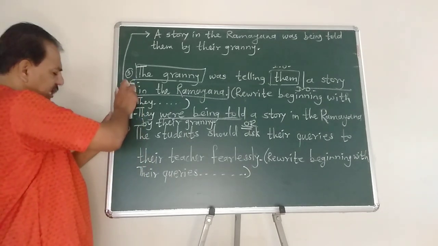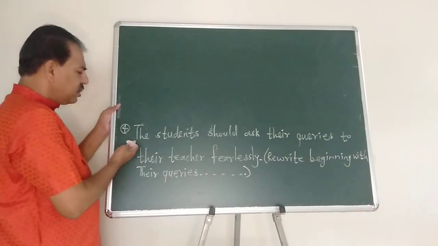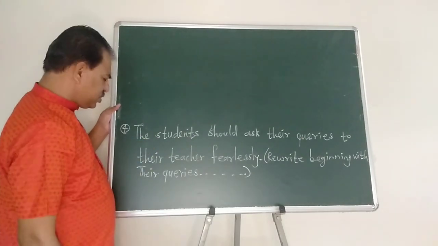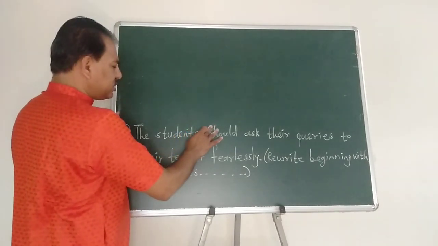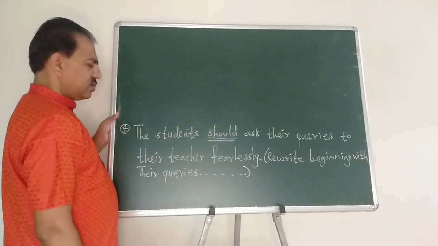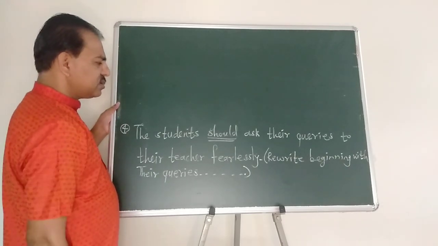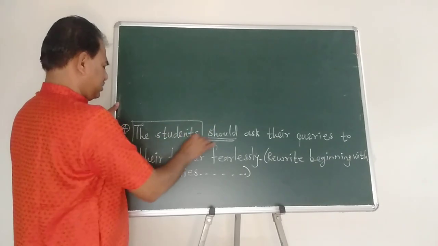Now let us proceed to the last example. Last example: the students should ask their queries to their teacher fearlessly. Now here is the modal auxiliary verb should. Who should ask their queries to their teacher fearlessly? The students.